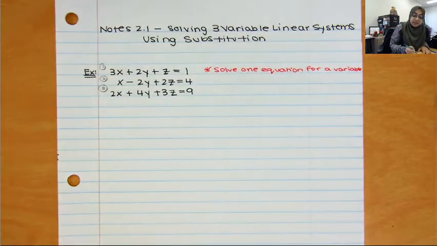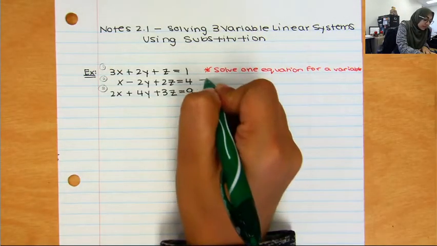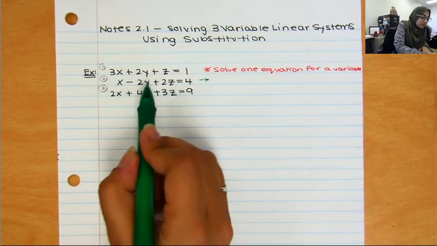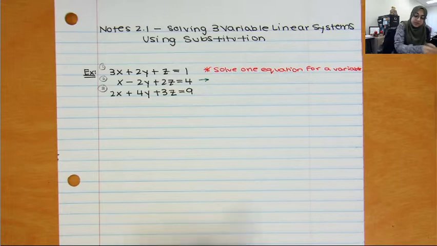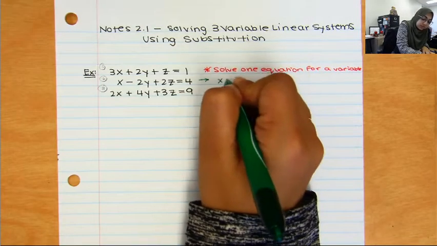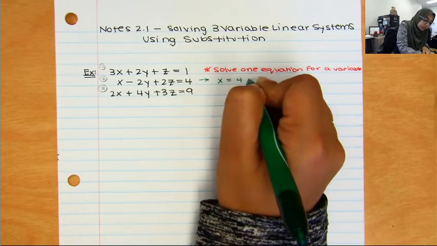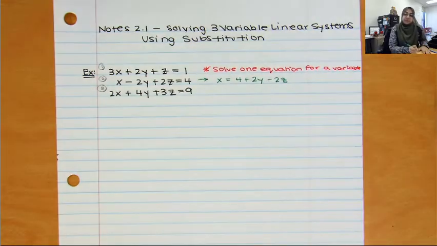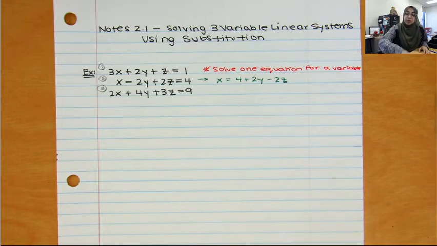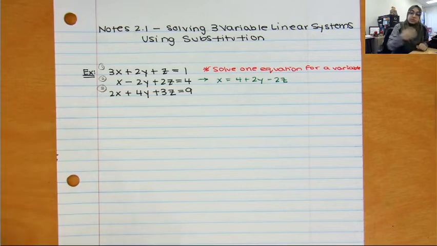So I'm going to actually pick x. I feel like it, so I'm going to pick x. So in order to solve for x, I need to add 2y to both sides, and I need to subtract 2z from both sides. So I end up with x equals 4 plus 2y minus 2z. Okay, now I did all of that in order to now use that to substitute. Okay, so I am going to, wow, go figure, substitute.